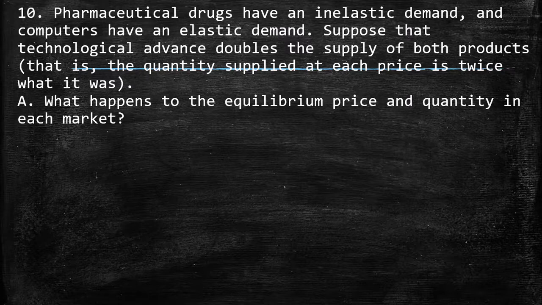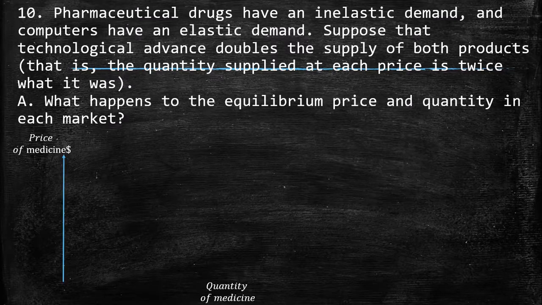Pharmaceutical drugs have an inelastic demand, and computers have an elastic demand. Suppose that technological advance doubles the supply of both products. That is, the quantity supplied at each price is twice what it was. A. What happens to the equilibrium price and quantity in each market?